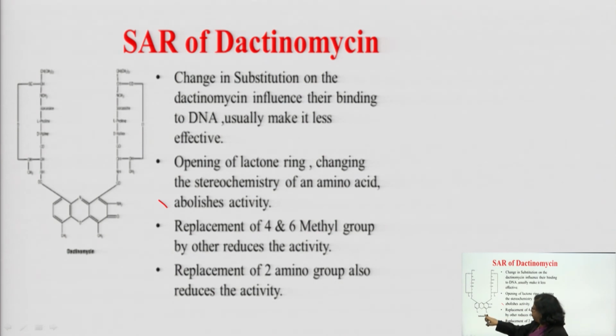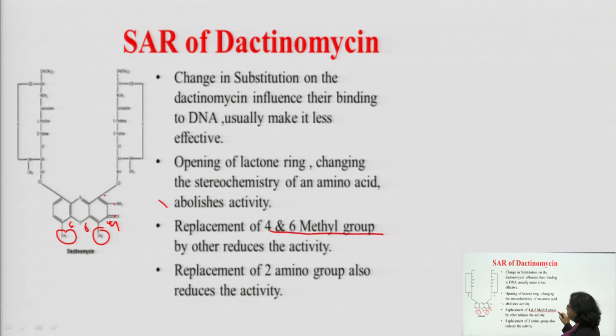Here you see the methyl group, this is your methyl group and here is also a methyl group. So, 1, 2, 3, 4, this is the 4, this is the 5, this is the 6. So, 4 and 6 methyl group, if you replace 4 and 6 methyl group by other group, then it will reduce the activity.